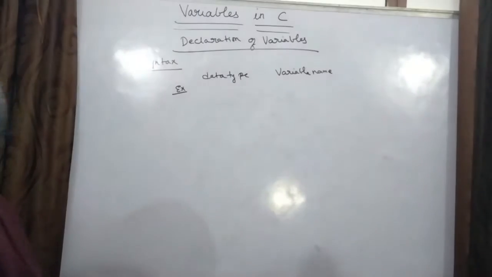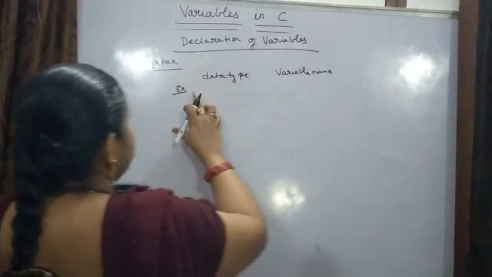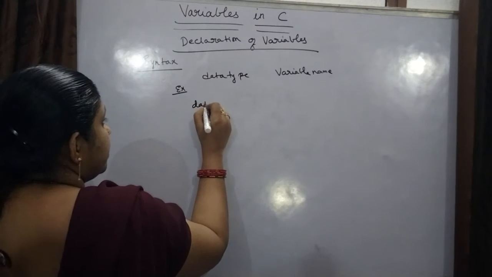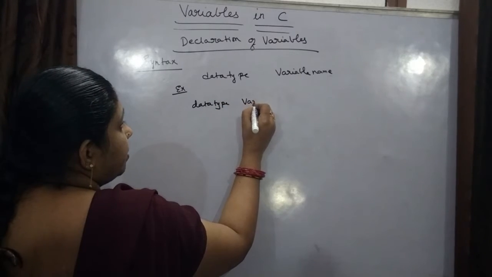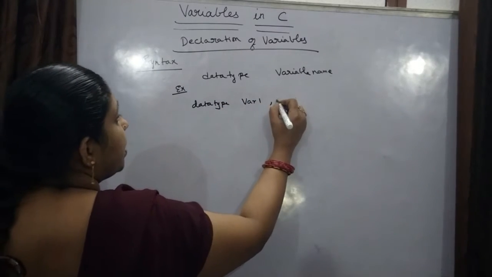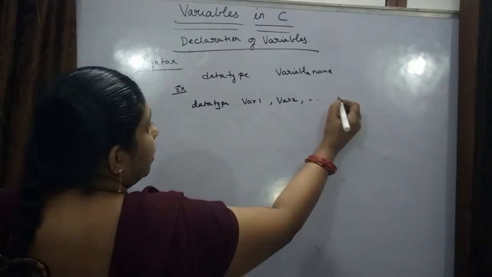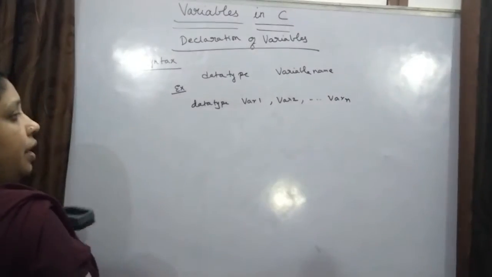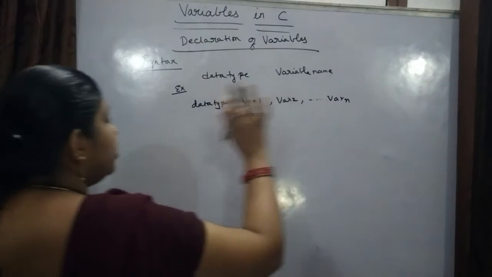Data types, variable names, and let it be this syntax. For example, data type, variable 1, comma, variable 2, comma, variable n. That means you can use as many as you want.